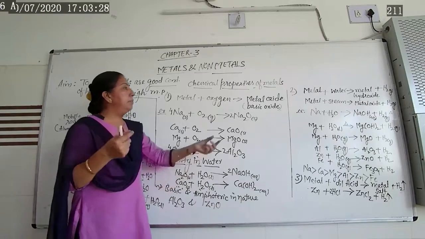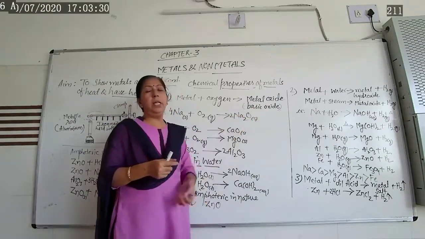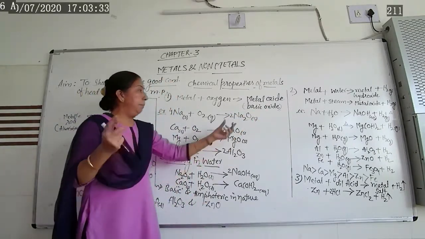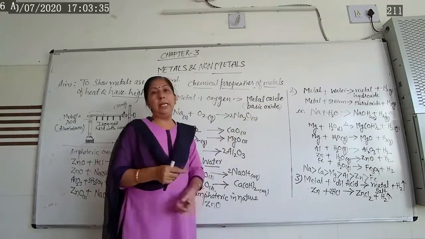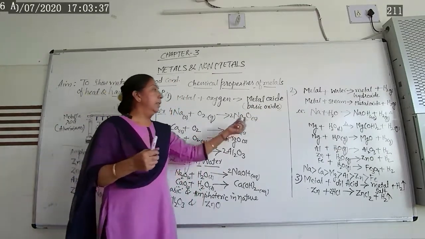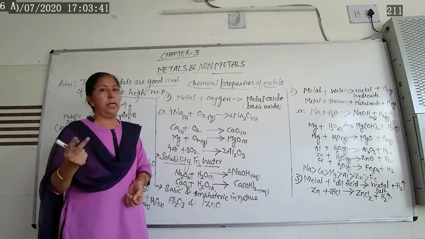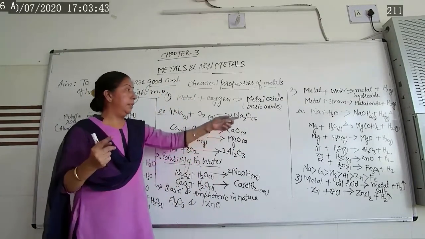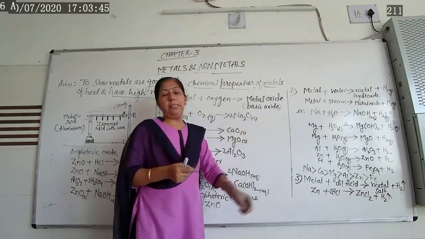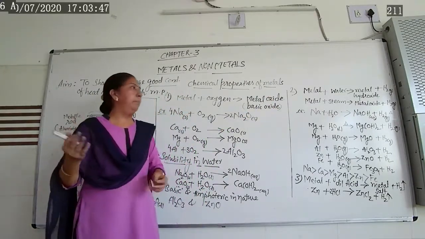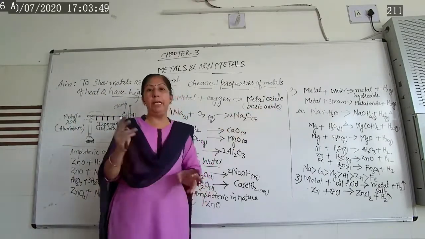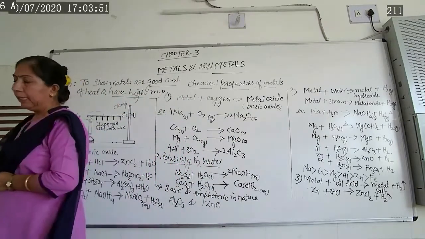Then take the pH of this metal oxide or take the litmus test, and you will observe that red litmus paper turns blue. The pH paper turns blue. That shows metal oxides are basic in nature.